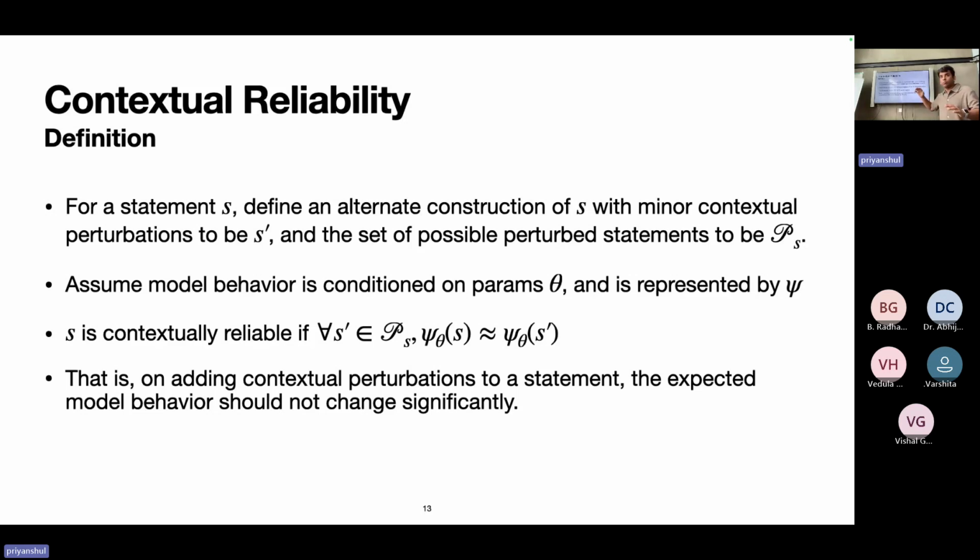If the model behavior conditioned on the parameters theta is represented by psi, we say that S is contextually reliable if for all S primes, which are the perturbed statements, psi of S is approximately psi of S prime, conditioned on some model parameters theta. That is, if on adding contextual perturbations we do not see a change in model behavior, that means the statement will behave similarly when presented to a model, and we can choose any one of them.